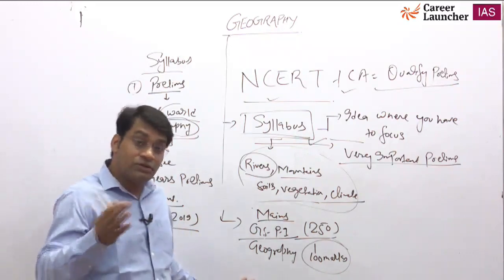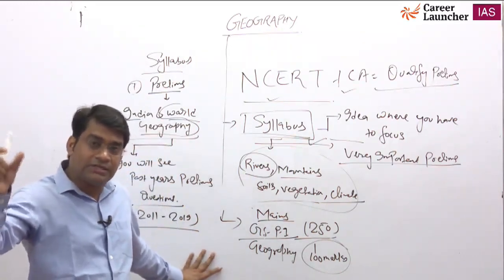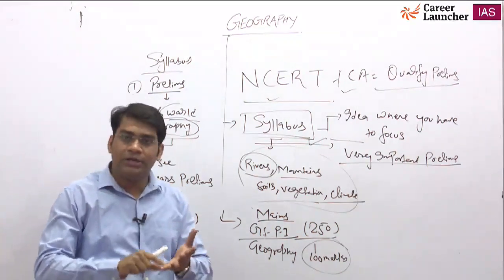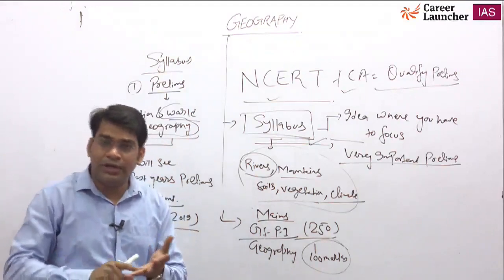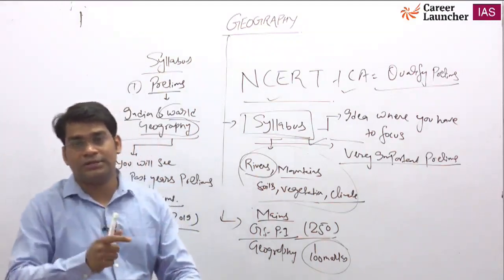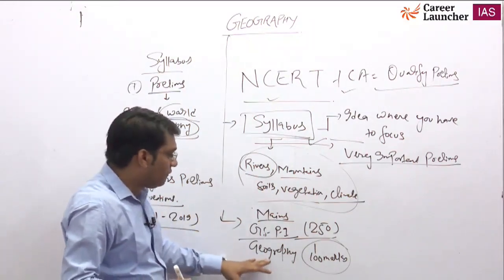But I am not saying that you completely escape these topics. You should at least read NCERT of each subject, whether it's history, polity, geography or economics. I am very sure that you will get questions from NCERT even in the mains examination, because in mains the geography questions will come